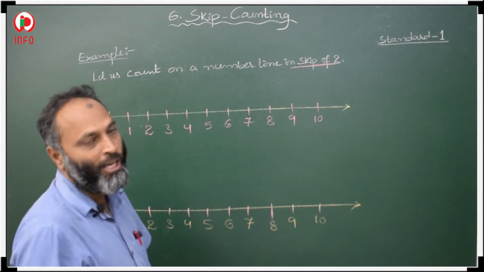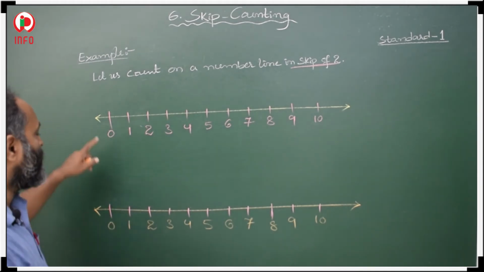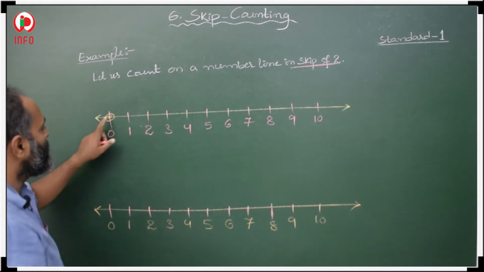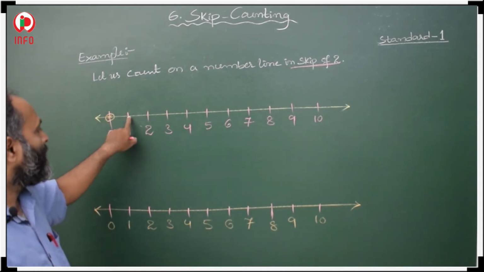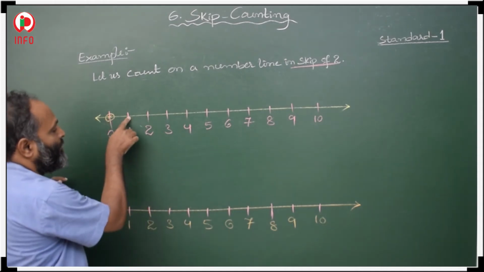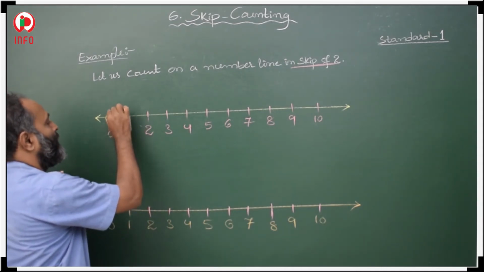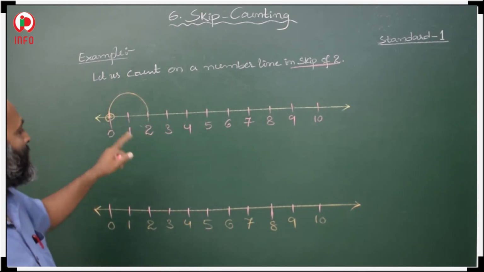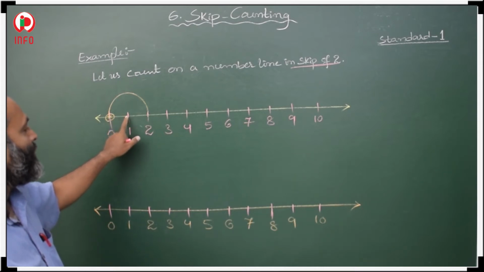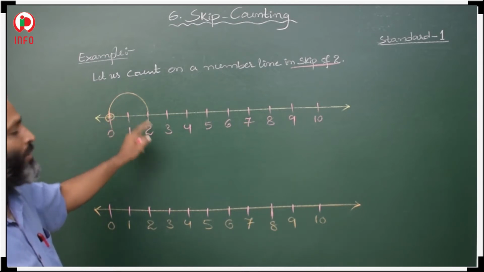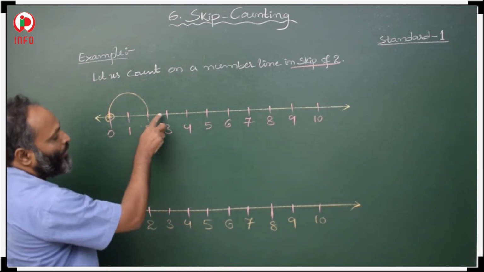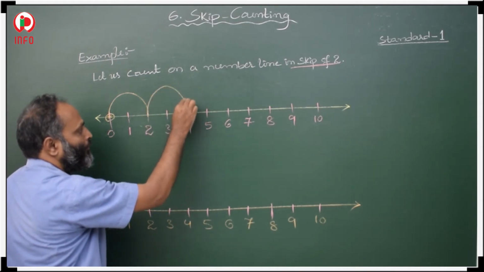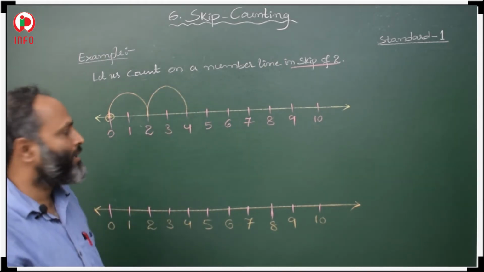So where are we? Every second step. See here, you start from 0. 0 to 1 is one step, 1 to 2 is the second step. That means from 0 to 2, a skip of 2's. This is 1. Then after that, 2 to 3 is one step, 3 to 4, so from 2 to 4 again, this is a skip of 2's.